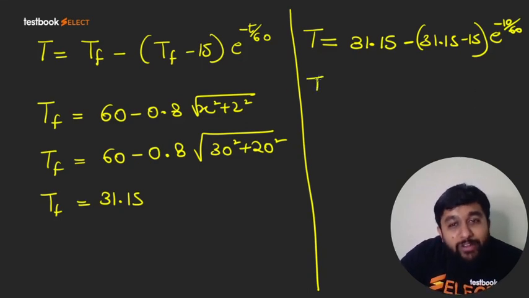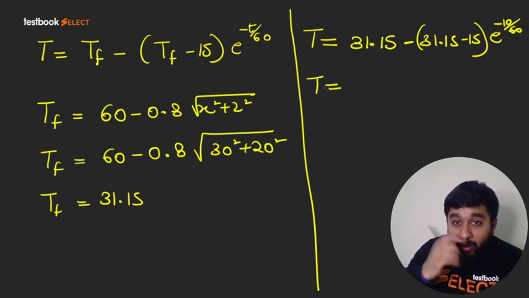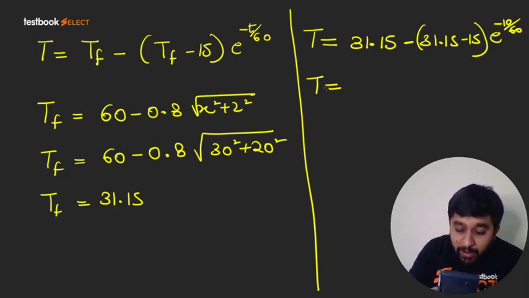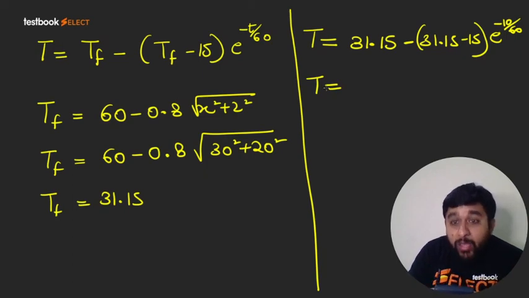So let us solve it. What we have is e raised to power minus 1 by 6, multiplied by 15 minus 31.15, and then plus 31.15.